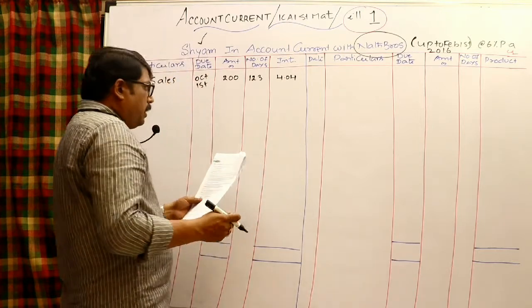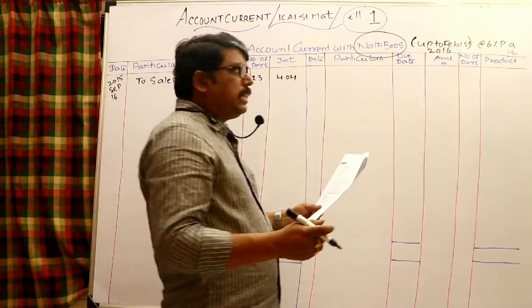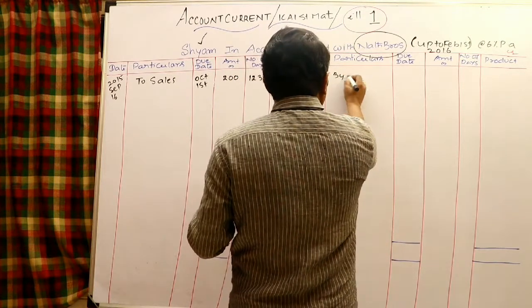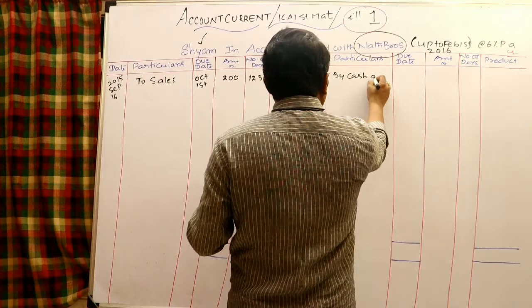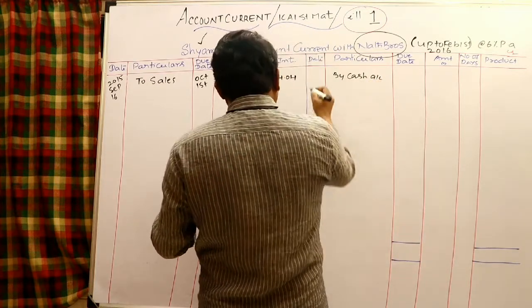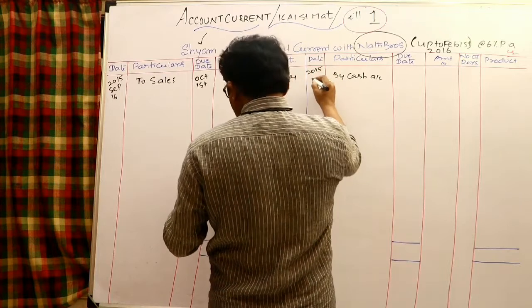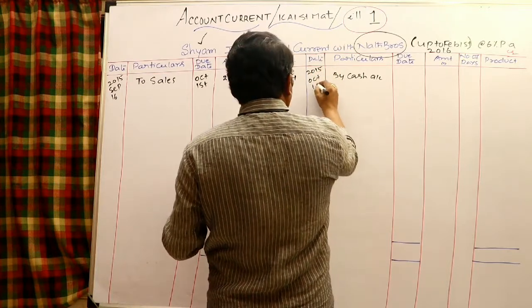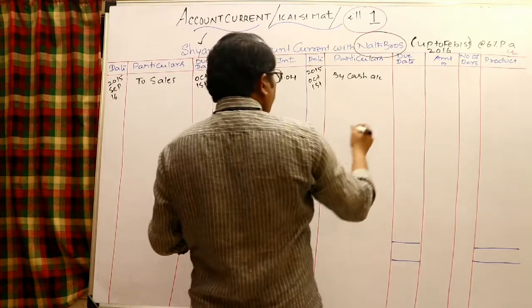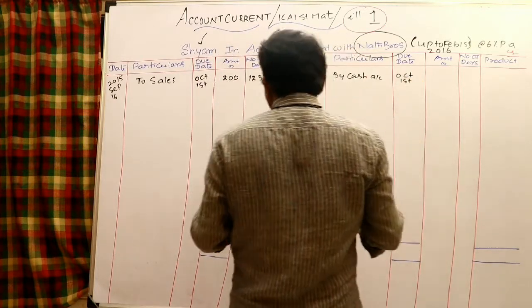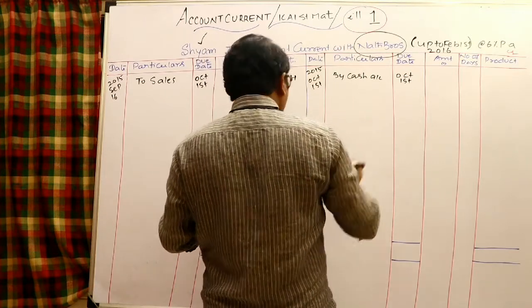Next, October 1st, cash received from Shyam. Entry: cash account debit, credit to Shyam. So in the Shyam account we need to write it by cash. This is 2015 October 1st. There is no separate due date, so you have to take the due date also the same, October 1st. And the amount is 90.